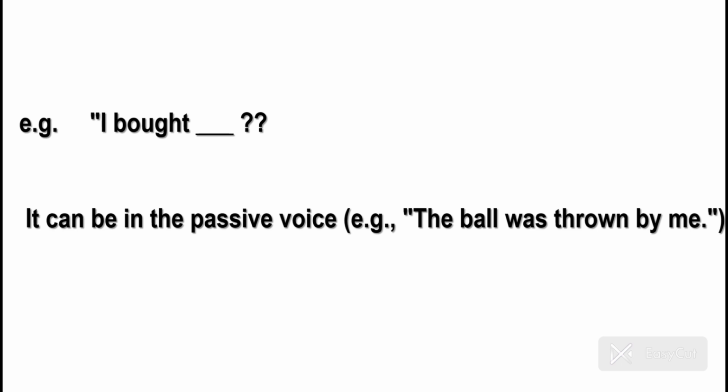The second hint to find out whether the verb is transitive or intransitive is to convert it into its passive voice. For example, the ball was thrown by me. In this sentence, the verb we have is thrown, and we have converted it into passive voice and successfully completed it. That means the verb is transitive.